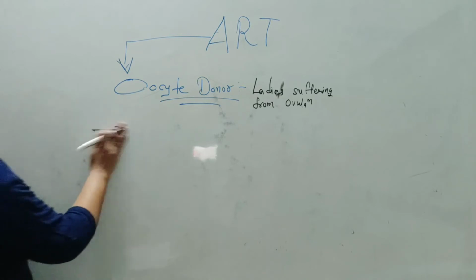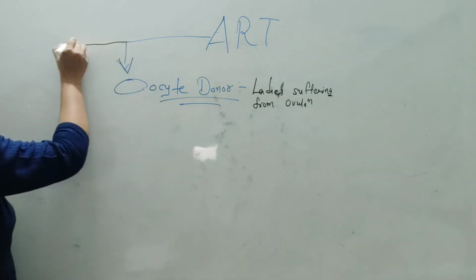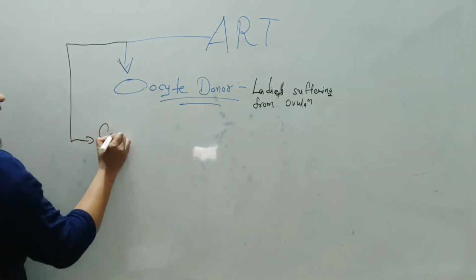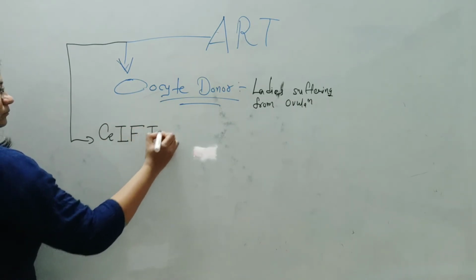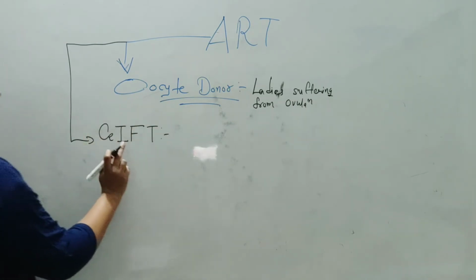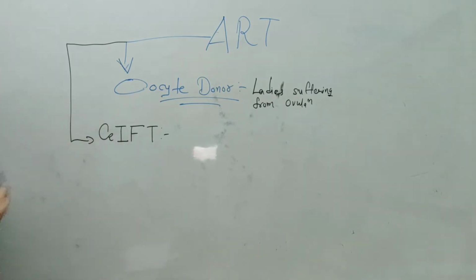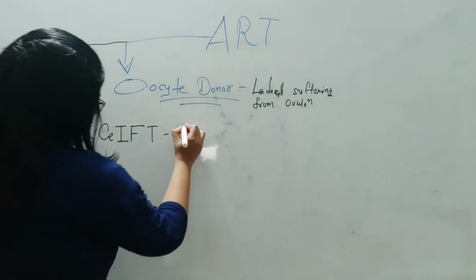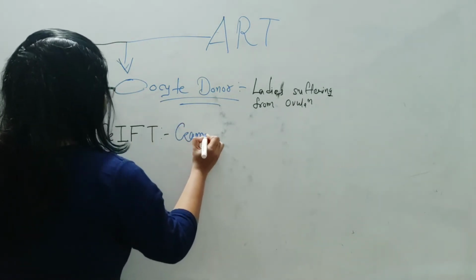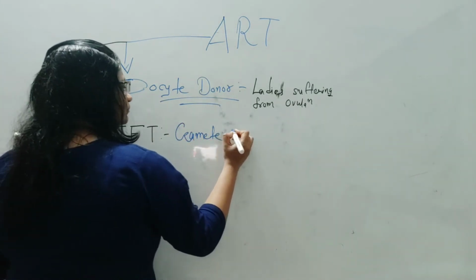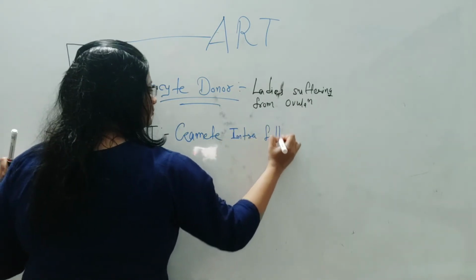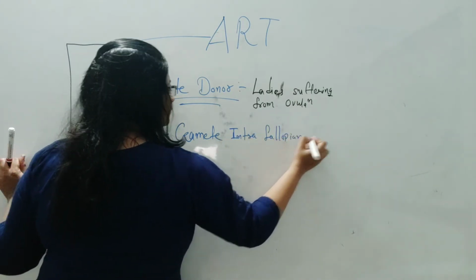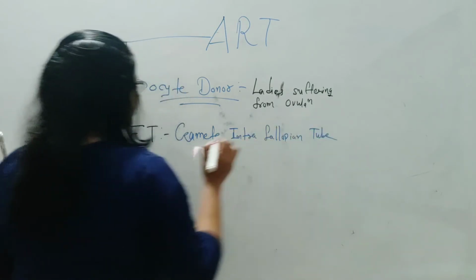GIFT. Gamete intra fallopian transfer technique. What happens here?